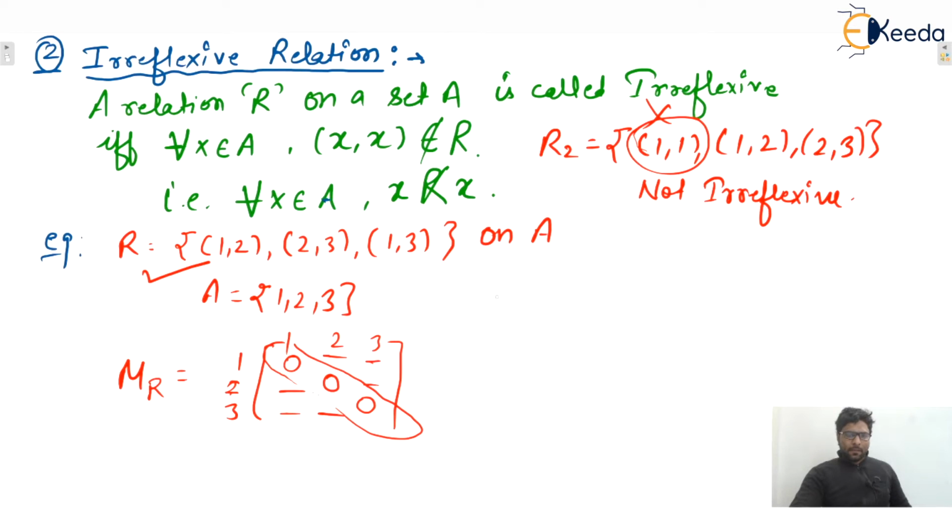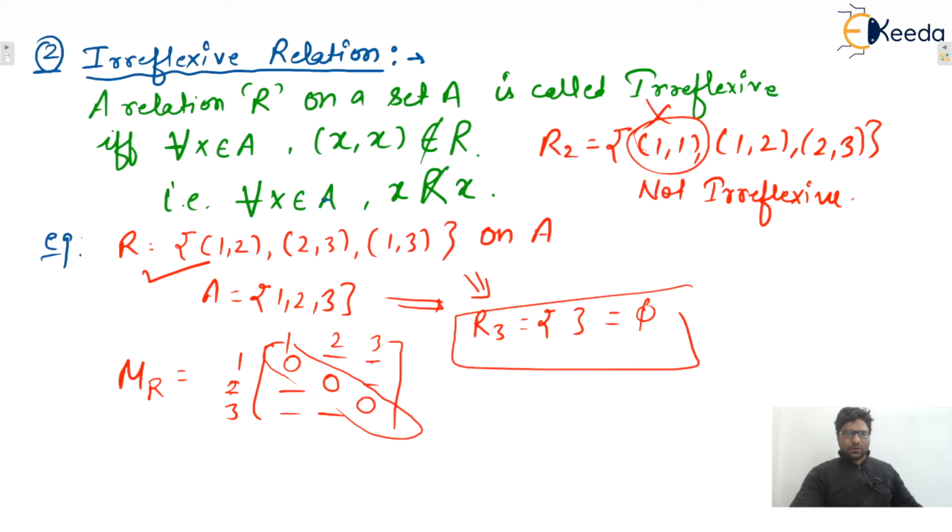Now you tell me, on set A, if I write a relation, let's say R3, that is phi. Now tell me whether this one is an irreflexive relation or not.